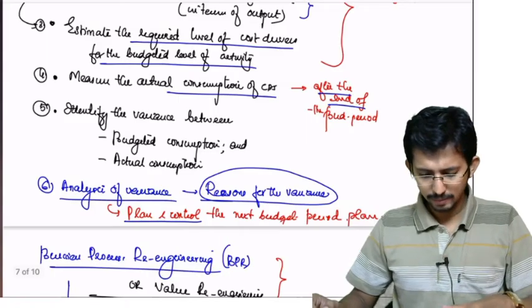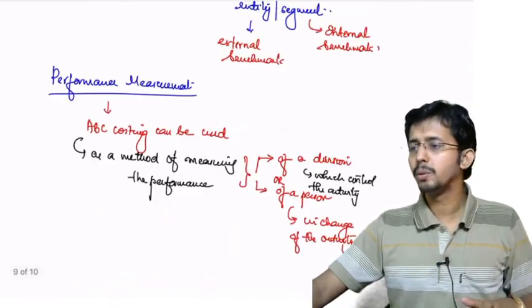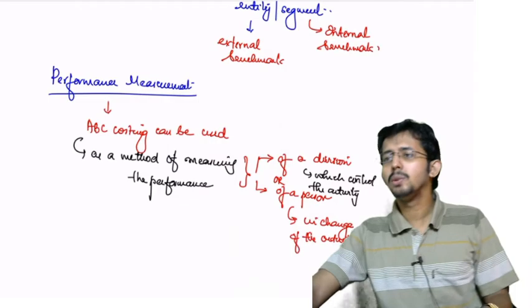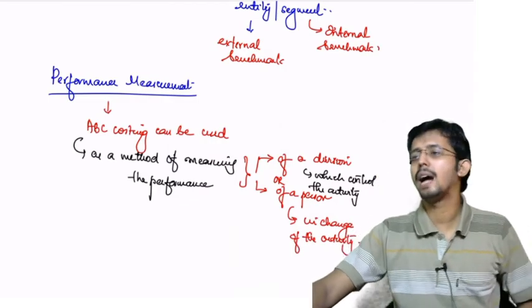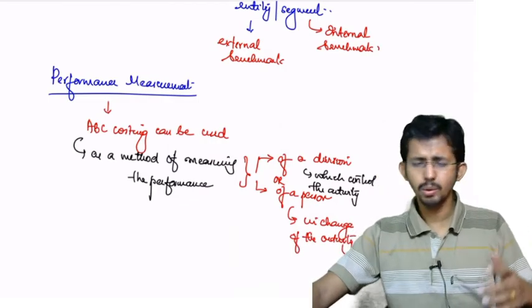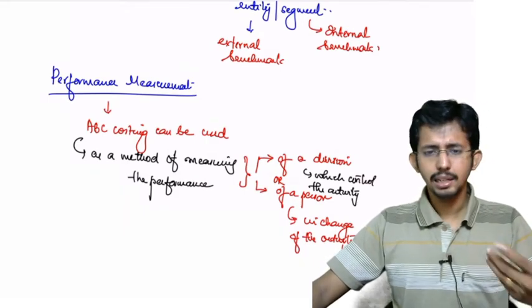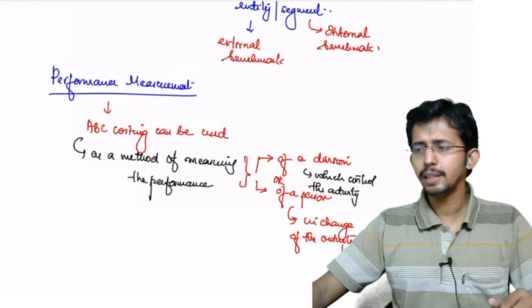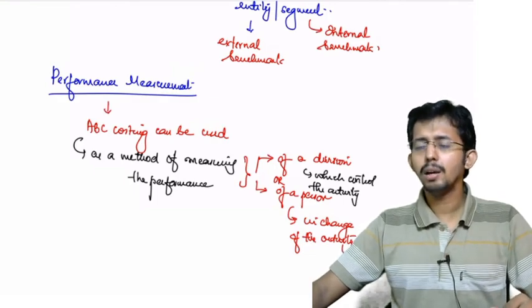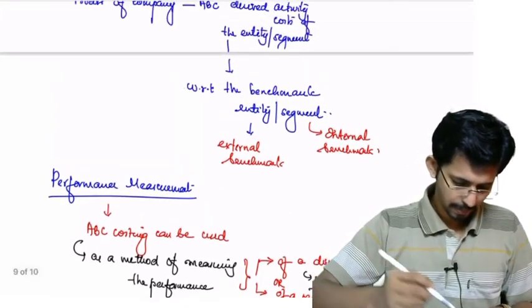Now I think what is left is only doing some problems. Then you have certain benefits of activity based management. Those things are there in the material also, you can go through it. It is not that difficult a topic, it's a small topic only. Now we are moving to the problems.